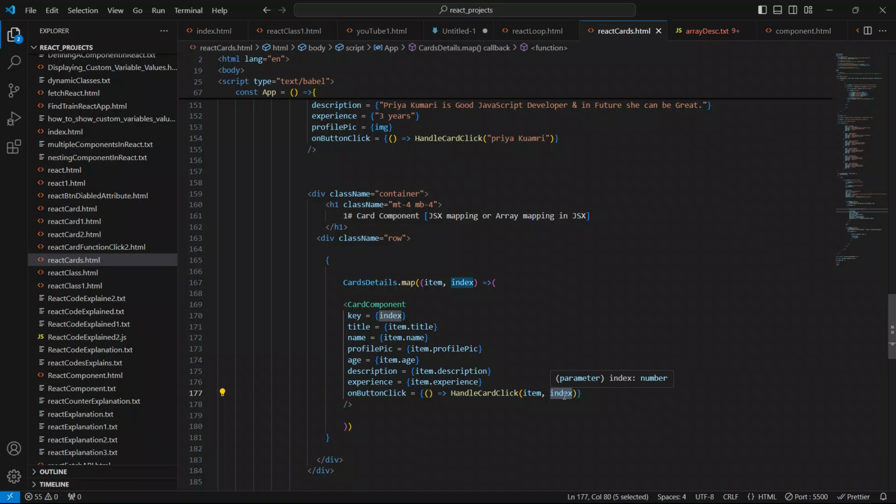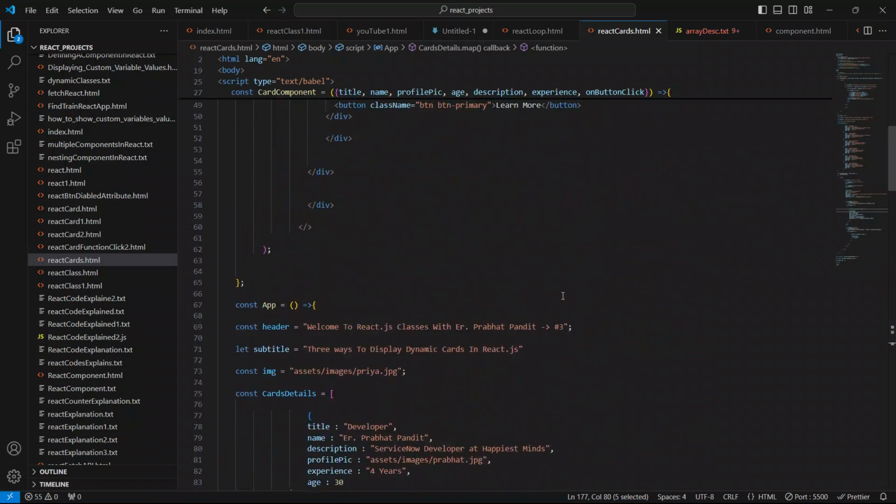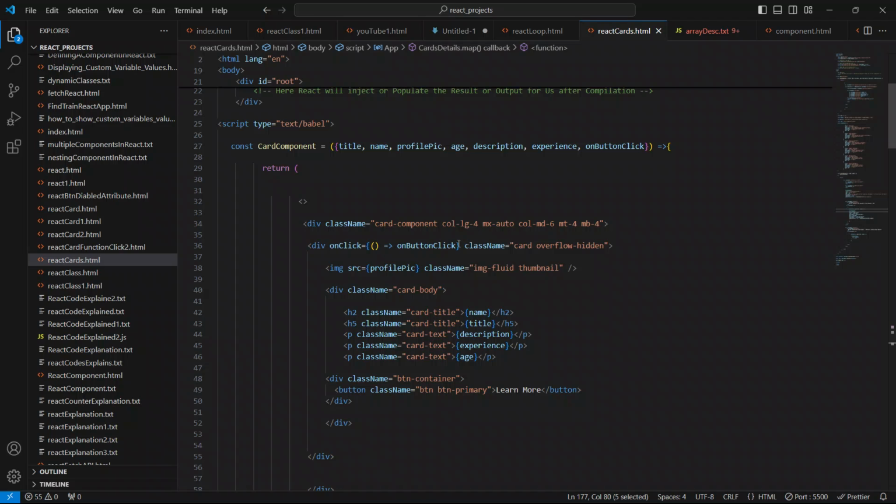So we have to pass here, I guess, the index. Okay, so we have to pass here index, and I will be passing the item also. Okay, so item also as a prop. As a prop we have to pass here.